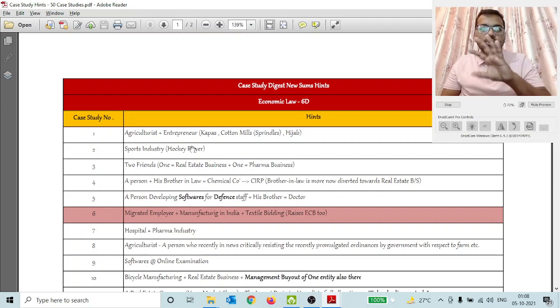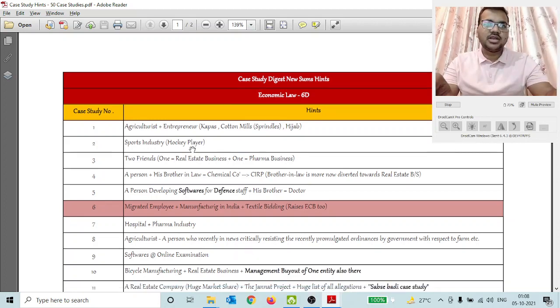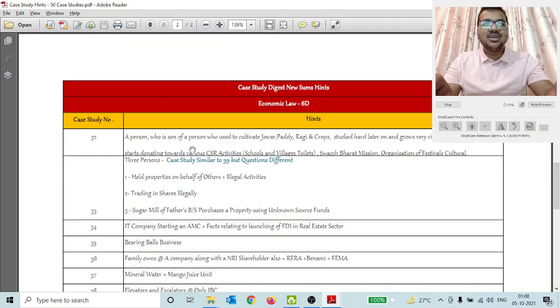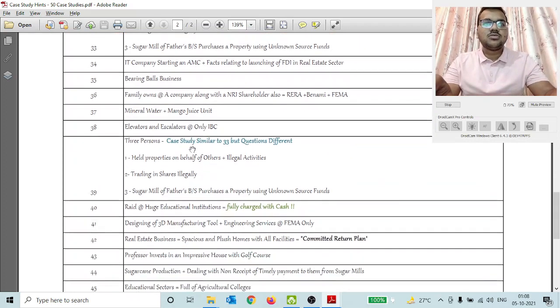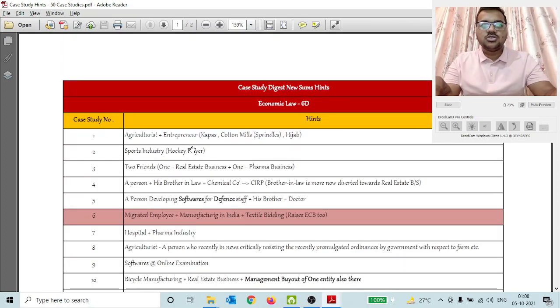what you will do, you will go directly to this second case study and check whether it has been repeated or not. Literally, I did not learn all of the 50 points, I just read them twice or thrice during my studies. I did not learn all of them because it was not practically possible, because I have made a lot of notes to recall or read at the time of exams. So I just made a hint of these 50 case studies.